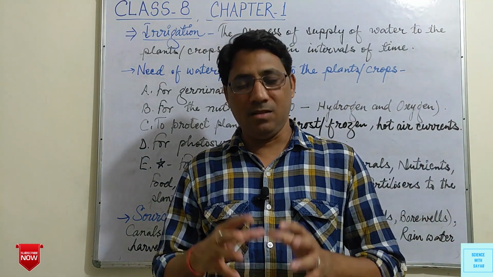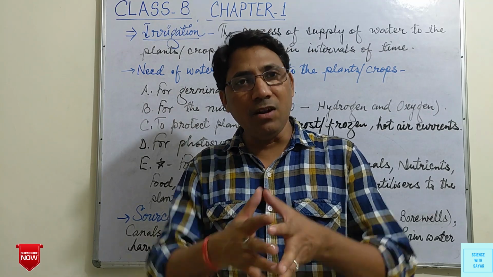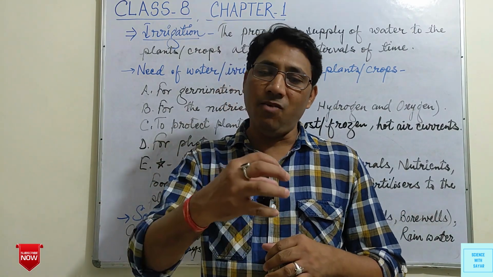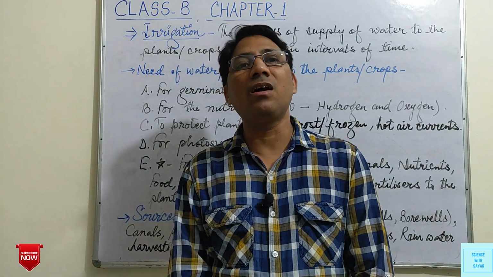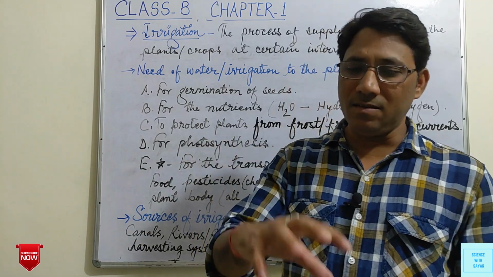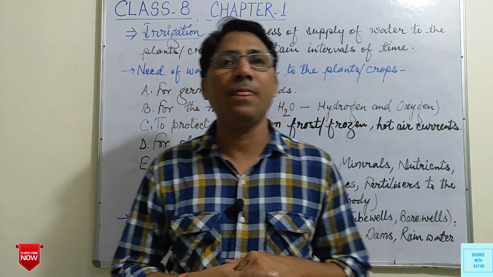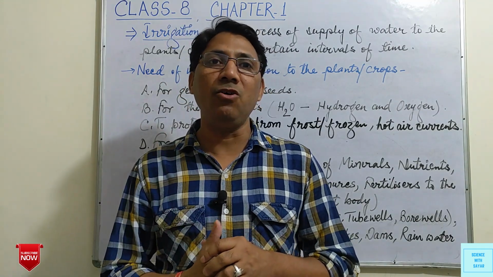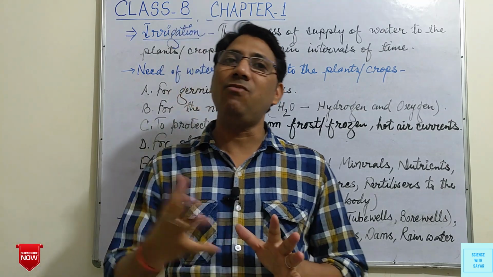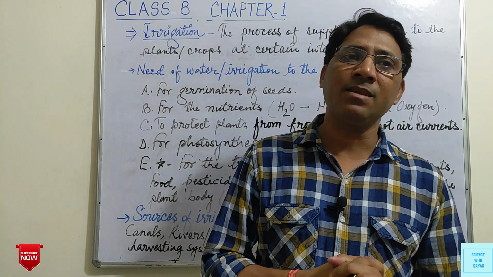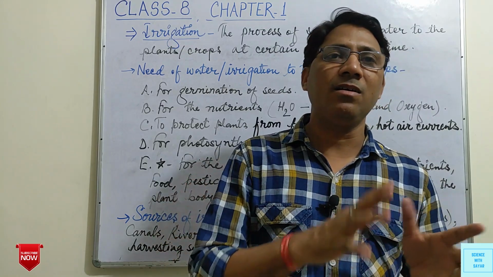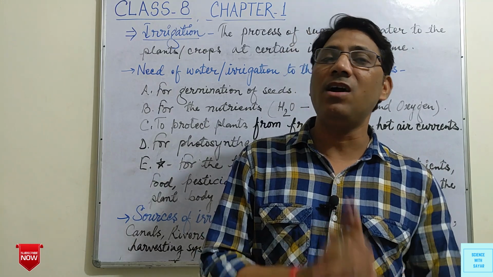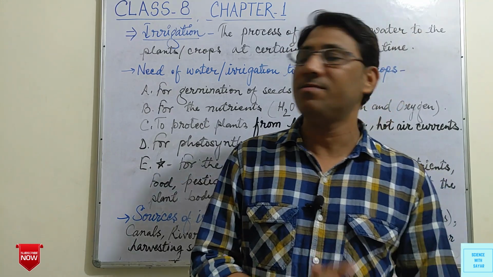It means the seed will swell up, the outer covering will break, and a whitish or greenish structure will come out from the seed. This structure that is coming out can form a new plant. Two structures, the plumule and radicle, will be formed, and these will form the root system and shoot system. So this is the germination of a plant, and dry seeds cannot germinate. It means water is required by the plants for germination of seeds.